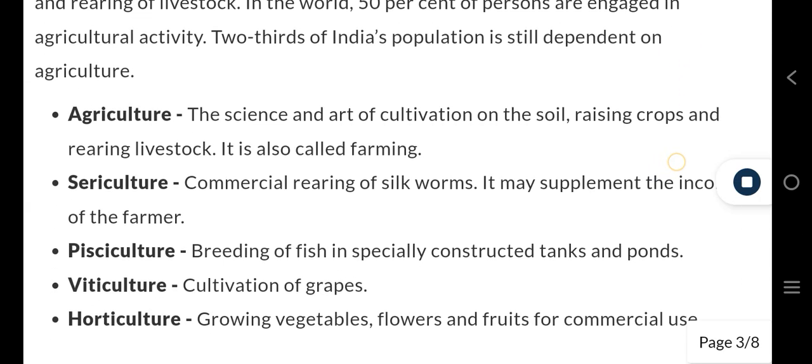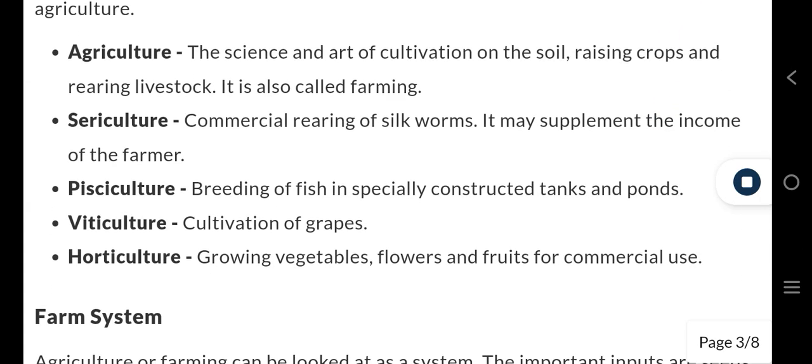Agriculture is the science and art of cultivation of the soil, raising crops and rearing livestock. It is also called farming. Sericulture: commercial rearing of silkworms. It may supplement the income of the farmer. Pisciculture: breeding of fish in specially constructed tanks and ponds. Viticulture: cultivation of grapes. Horticulture: growing vegetables, flowers, and fruits for commercial use.